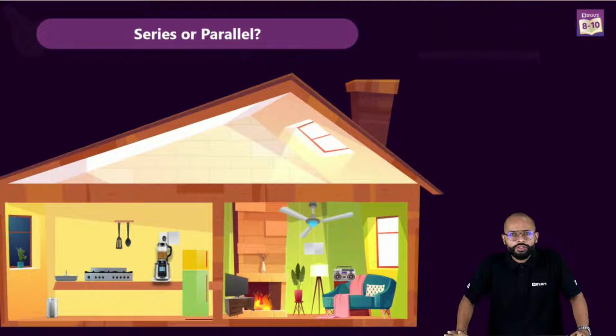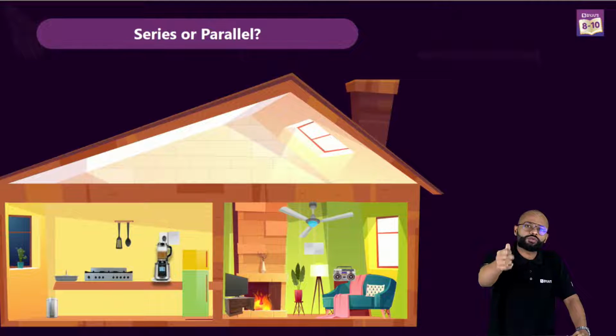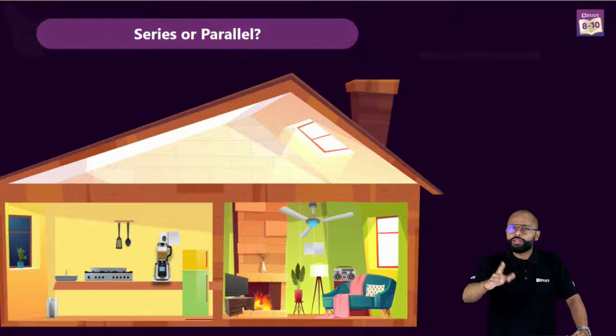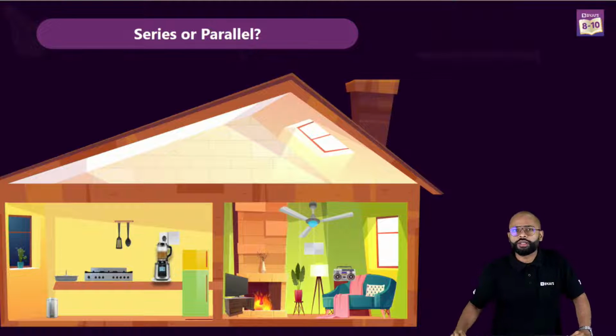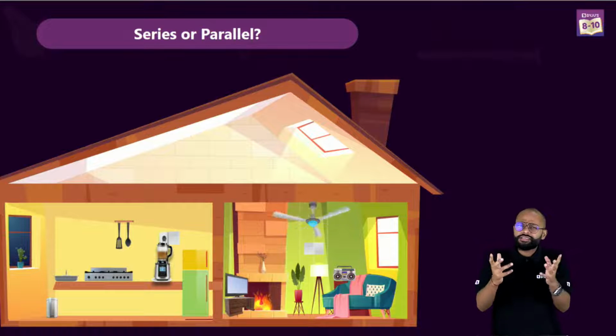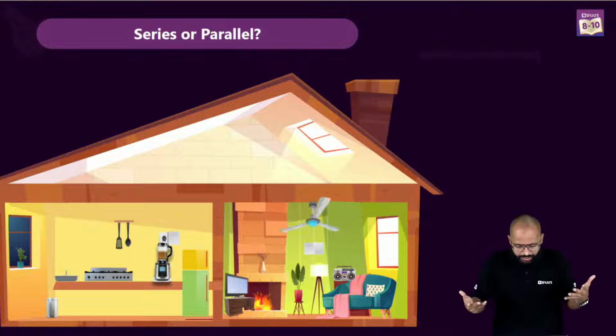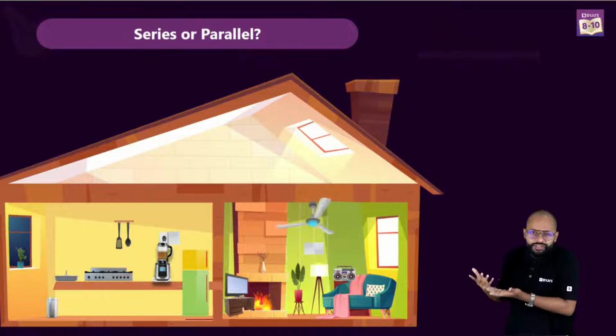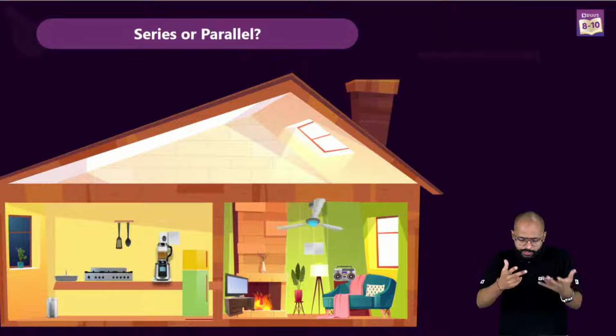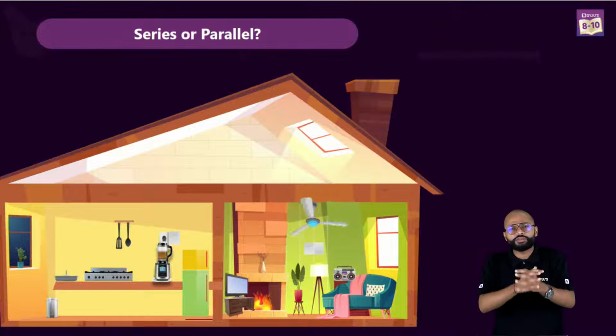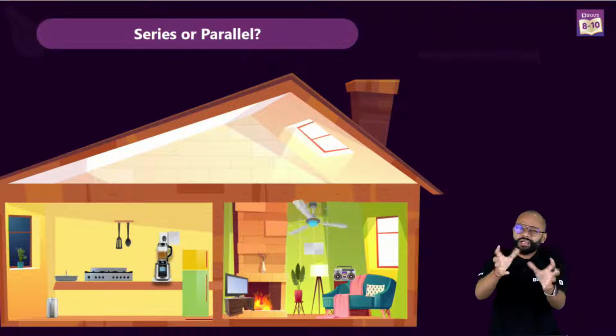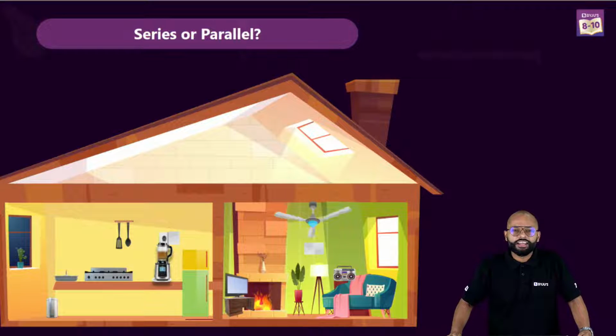Then the owner turned the switch on, nothing happened. He turned another switch on, nothing happened. Slowly he turned all the switches on, and you know what he observed? Things started working, like the fan started moving, the television started, and there's the mixer also, this stereo system also. Everything started a little slow, a little dim, but still it was working.